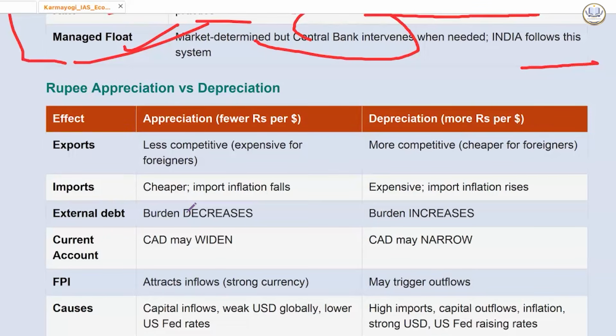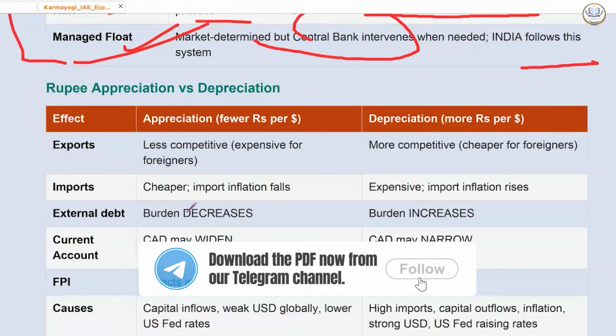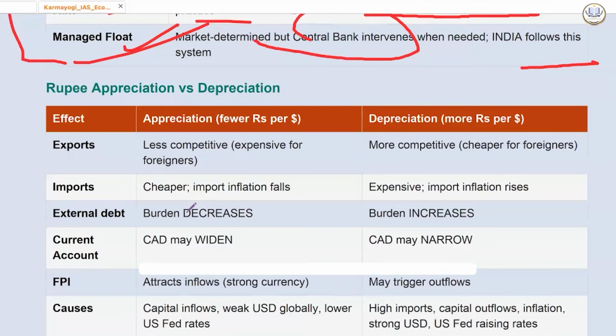Why so? Suppose 100 rupees is $1. Now the Indian rupee is depreciating. Now 110 rupees is $1. And if they are buying a pen of 10 rupees, previously they were able to buy only 10 pens. Now in the same $1, they can buy 11 pens. So this means that now our exports will become more competitive.